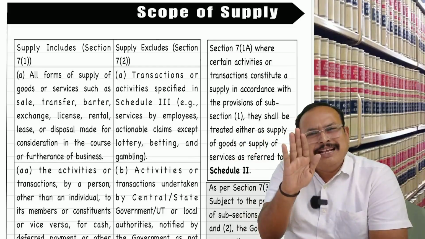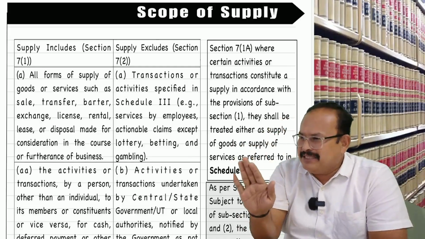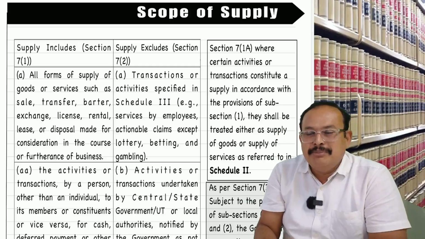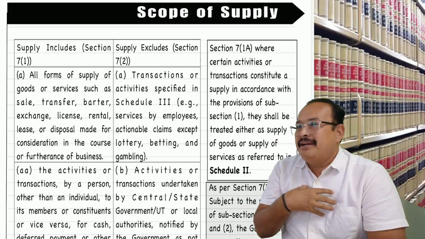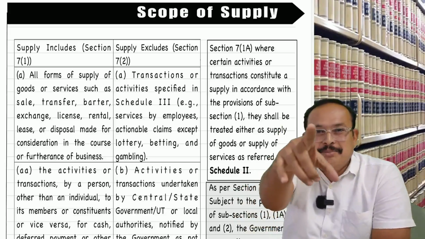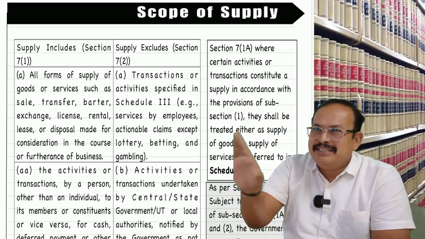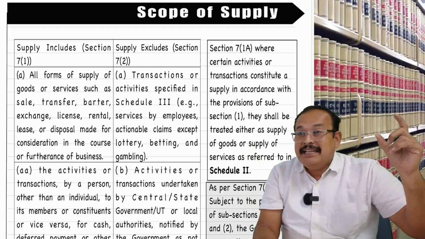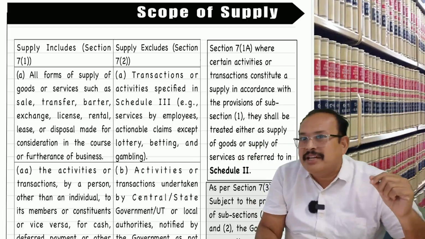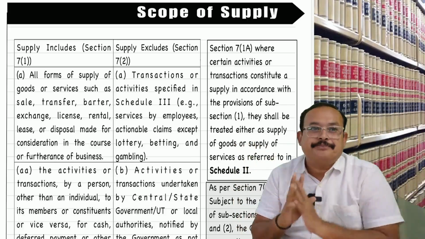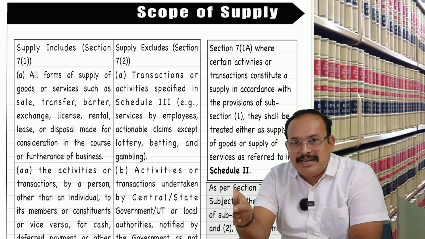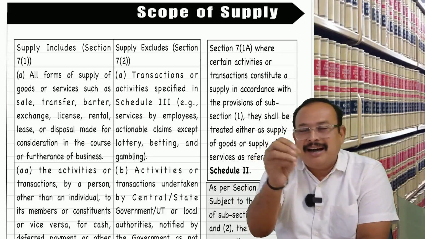The dispute is 5% or 28%. Mr. A paid 5%, Mr. B paid 28%. Mr. C, by looking at this confusion, has not paid anything. The dispute is not nil and 28%. The dispute is only 5% or 28%.